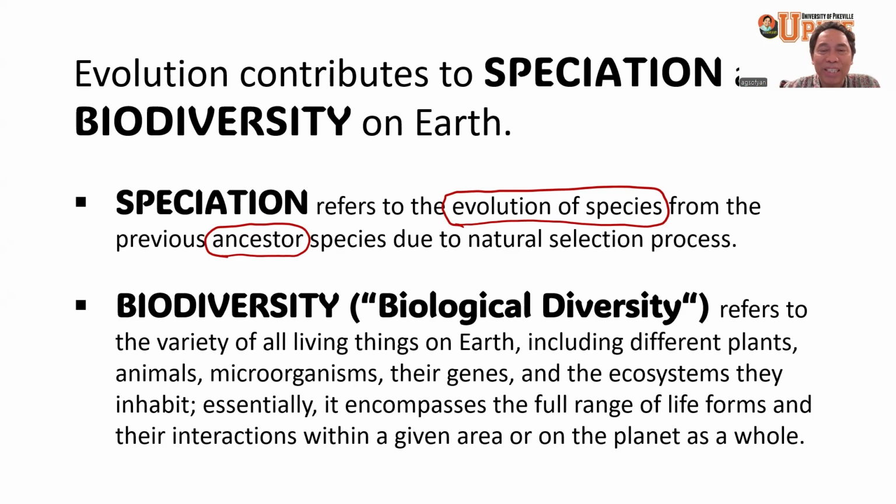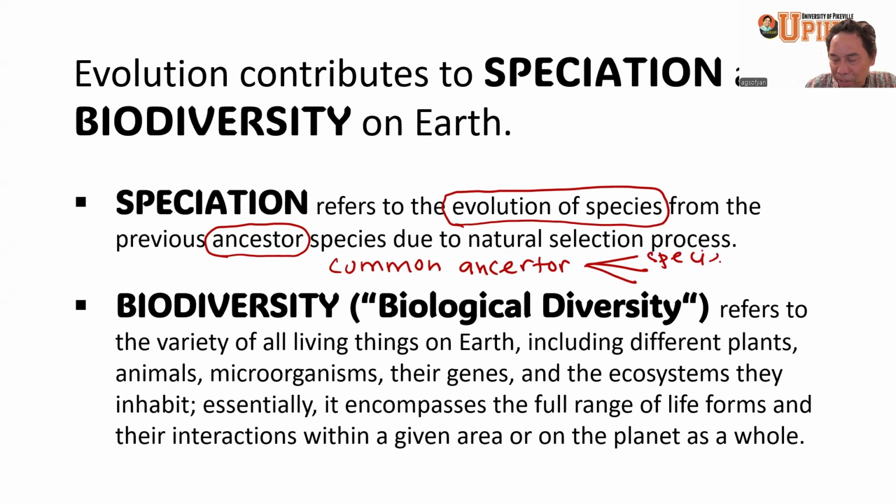Then it will create different types of species coming from the same ancestor. This is what we call the common ancestor. This is the ancestor for many different species, maybe species 1, 2, 3, 4, and so on. So they have what we call the common ancestor.